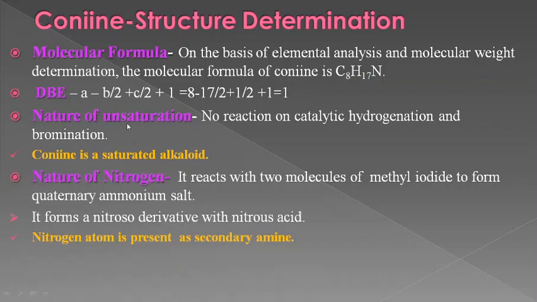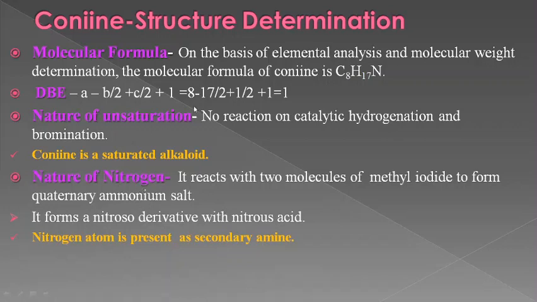Substituting the values of A, B and C, we get double bond equivalence equal to 1. Next we come to the nature of unsaturation present in coniine. Coniine gave no reaction on catalytic hydrogenation and bromination. These two reactions give an important conclusion that coniine is a saturated alkaloid and it does not contain an olefinic double bond. This means that the double bond equivalence should be in the form of a cyclic ring.